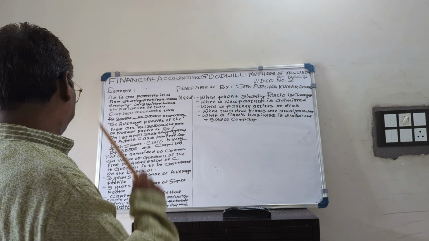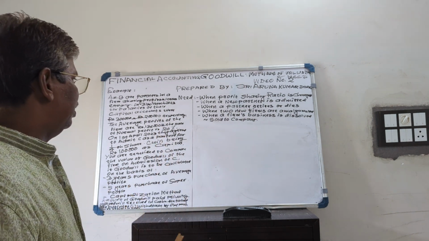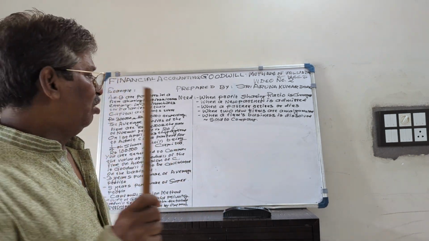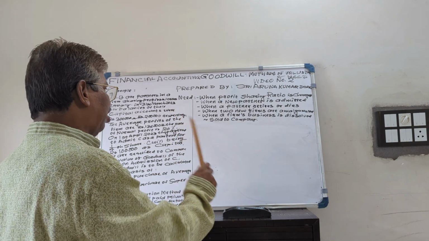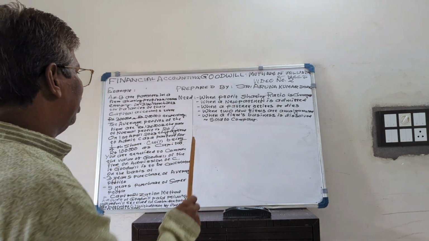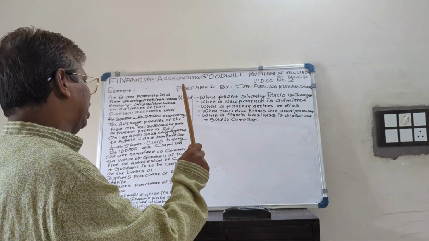Then the second is the super profit method. Under the super profit method, the business has to calculate the normal profit on the investment of the new partner. Suppose the new partner has brought 1 lakh to the business, and 20% is the rate of return.